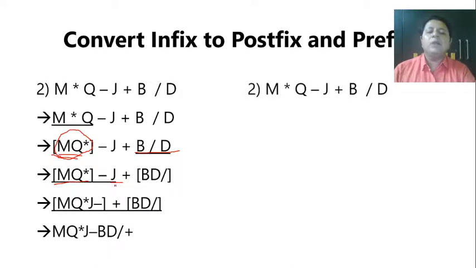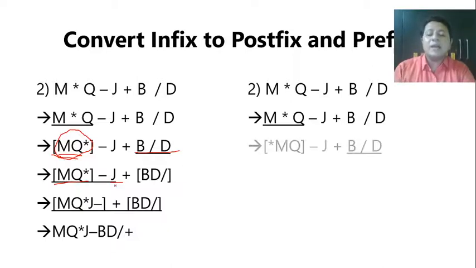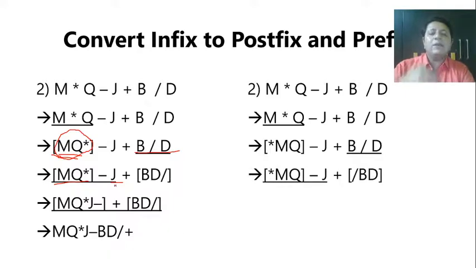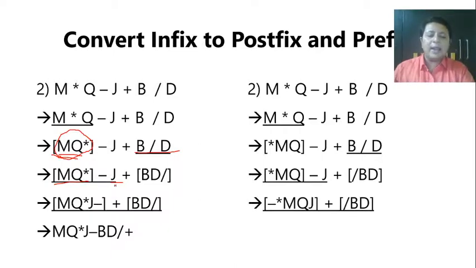The same way we will do it for prefix. So again, M into Q will become star MQ. Then we'll go to divide. B divided by D will become slash BD. Then again we'll perform subtraction. So it's going to be minus star MQ J. Okay, and again both sides are ready. So finally we're going to do addition. So plus, then minus star MQ J slash BD. That will be your answer.